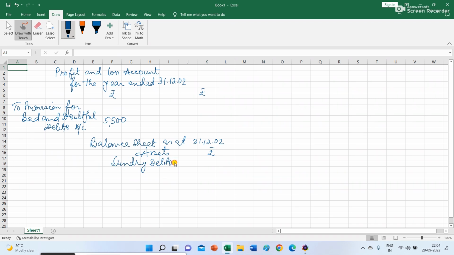The balance of sundry debtors is 1,50,000 less the closing provision for bad and doubtful debt, which is rupees 7,500. So the net balance of sundry debtors is